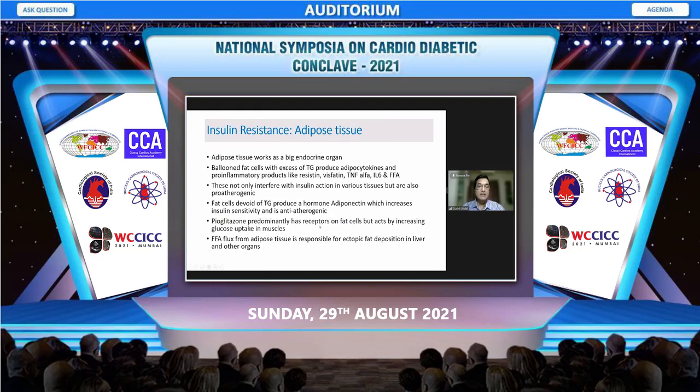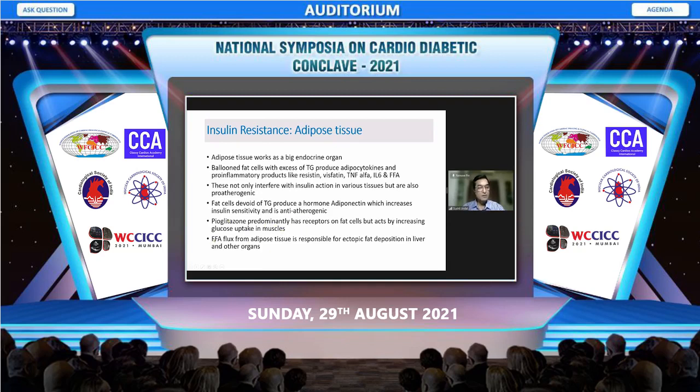But we also know that its major effect is on increasing the glucose uptake in the muscle. So it's very clear there is a crosstalk between the fat cells and the muscles, and anything which regulates the muscle insulin sensitivity, there are some products coming from the fat cell which will decide whether muscle is insulin resistant or not.